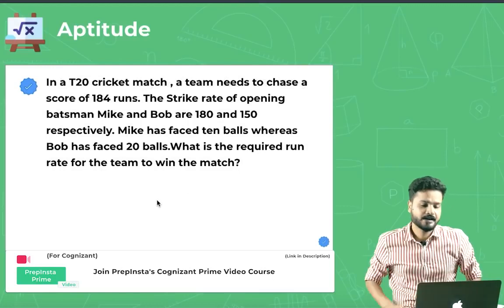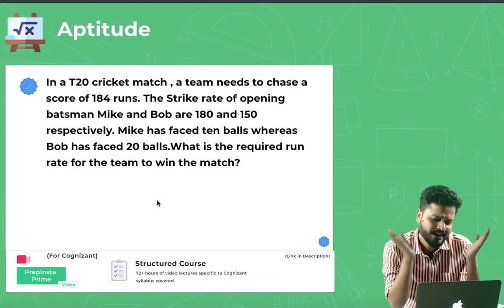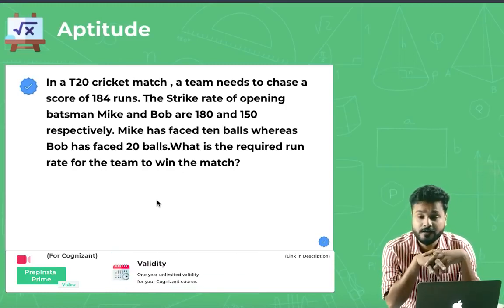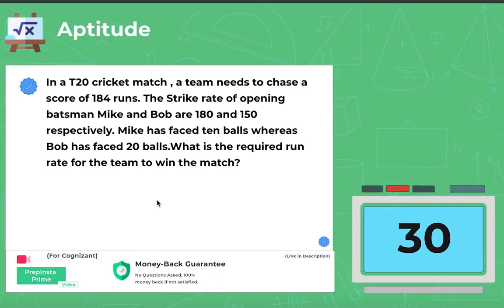Talking about the next question, a question from averages. I'm giving you guys 30 seconds over here and your timer starts now.